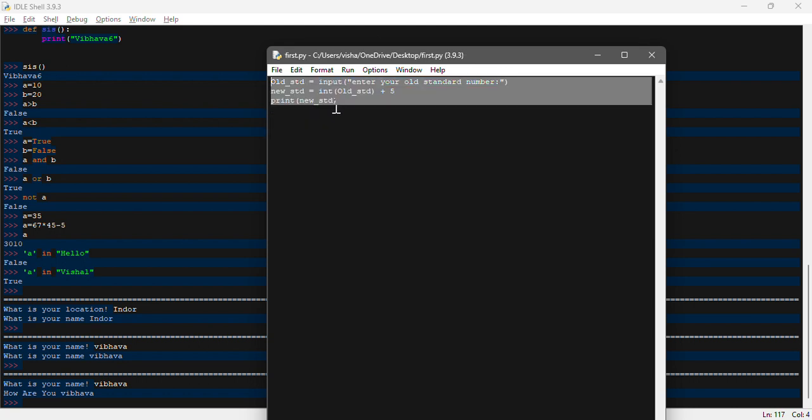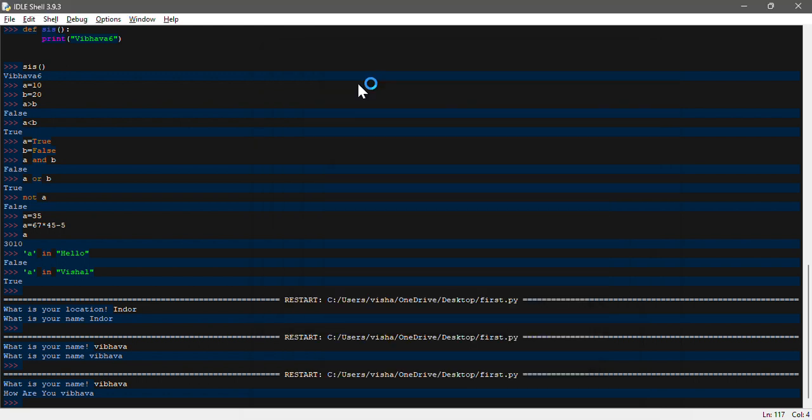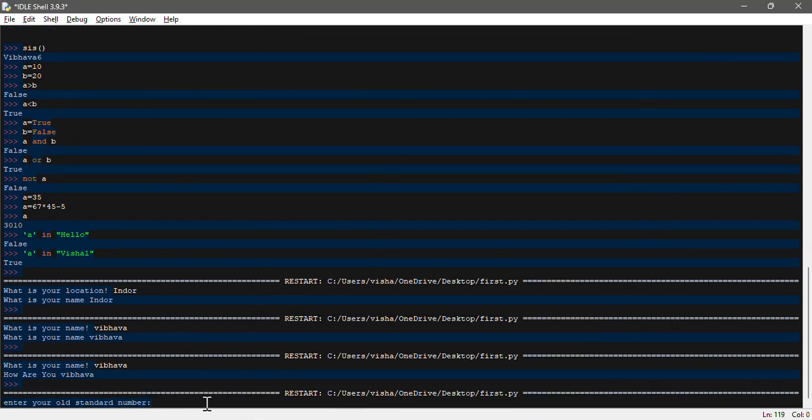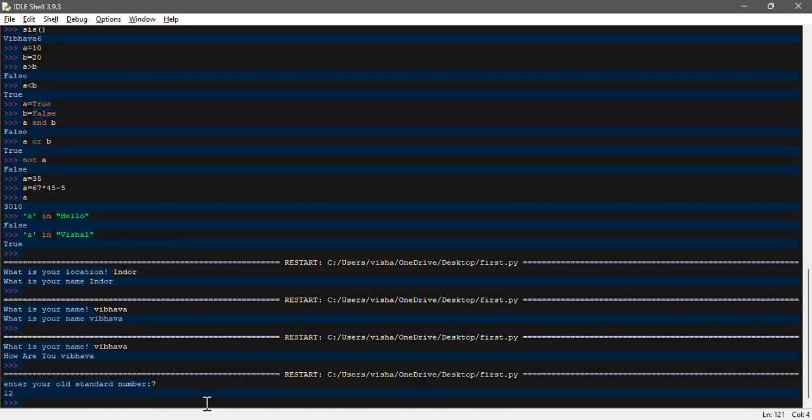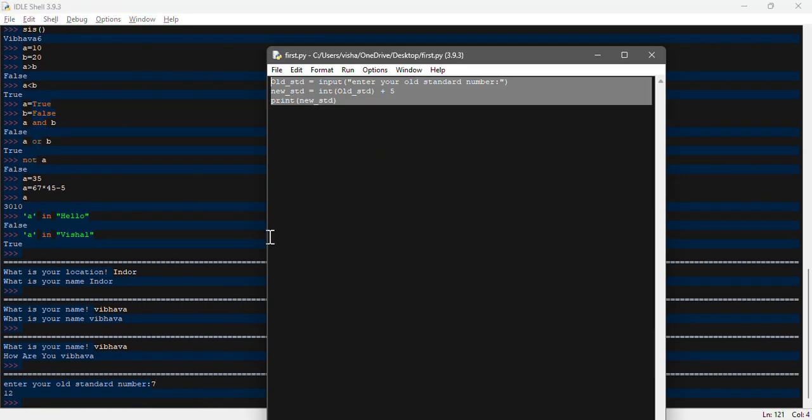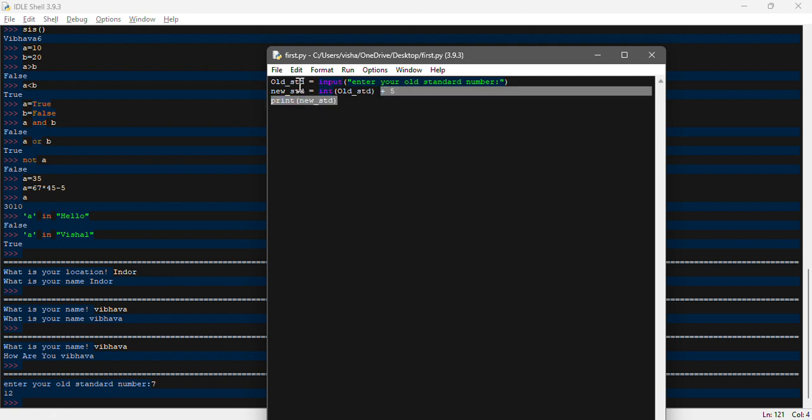Now if you run this one, you are not going to face any kind of error. So now if I type 7, I will get 12. Why? Because 7 is my user input, and addition of plus 5 to the old variable is why I'm getting 12 over here. My old variable, old standard, is the input asked from the user, and that input gets stored with the addition of 5 into the new standard, and that new standard we are printing over here.